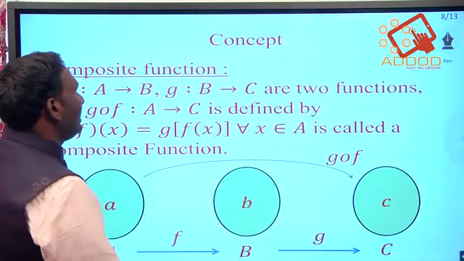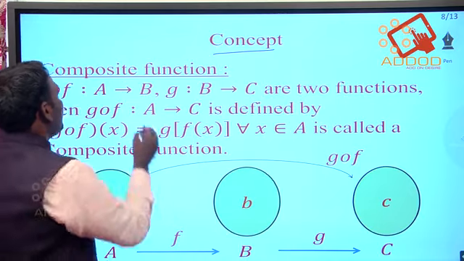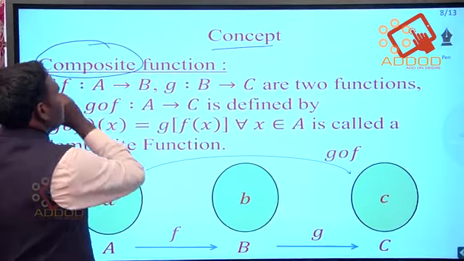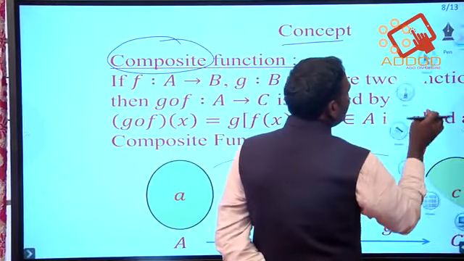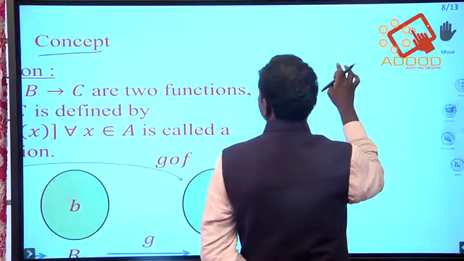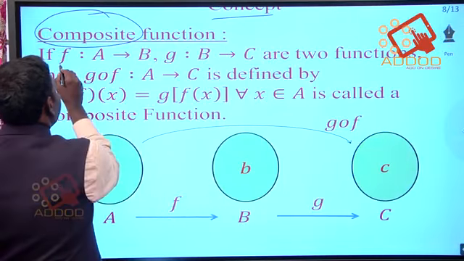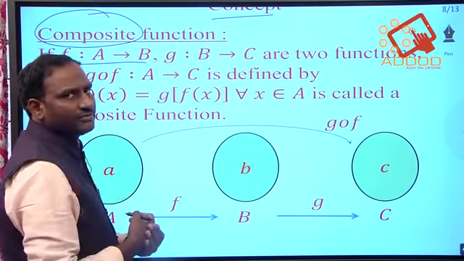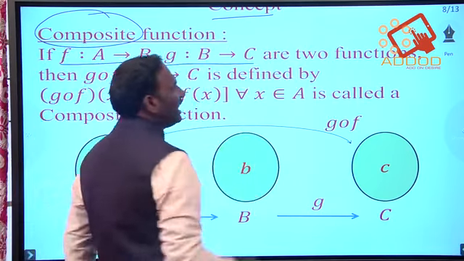Right. So here we have one concept, that is the definition of composite function. Composite means we need to club two functions into one. So look at this once. Here f is a mapping from A to B, which is one function, and g is a mapping from B to C, the other function.